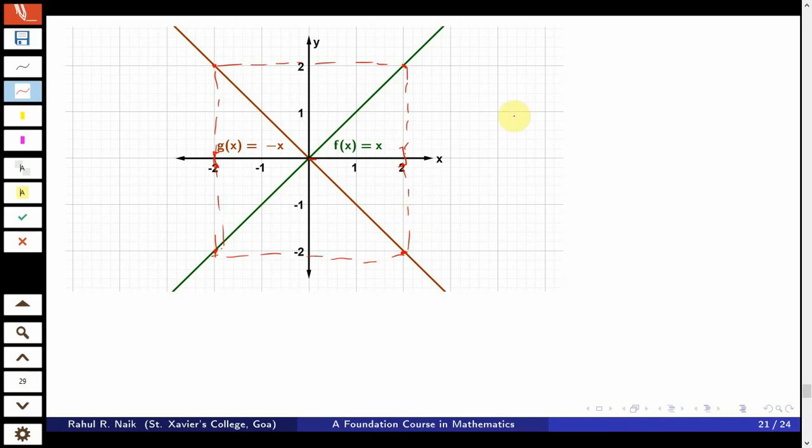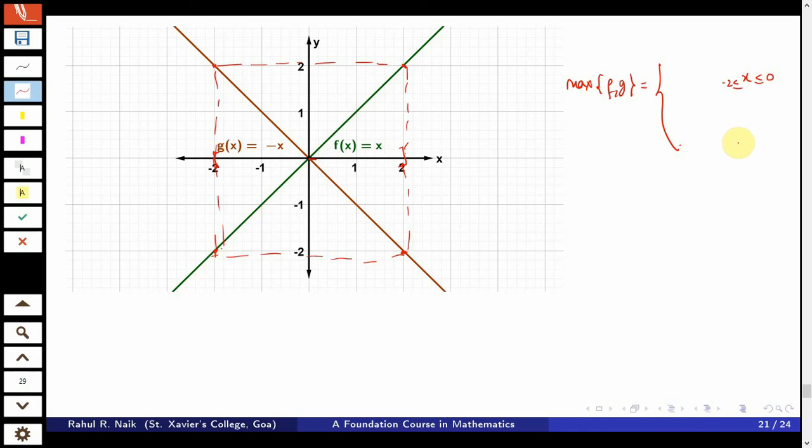So one can define the maximum of f comma g in this way. We split this into two intervals. First, when x varies from minus 2 to 0, here I can include the point 0 because at 0 both graphs are equal, so no matter where you include that 0.